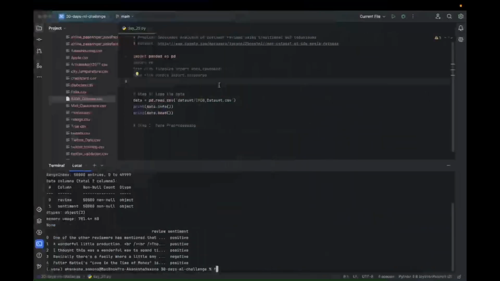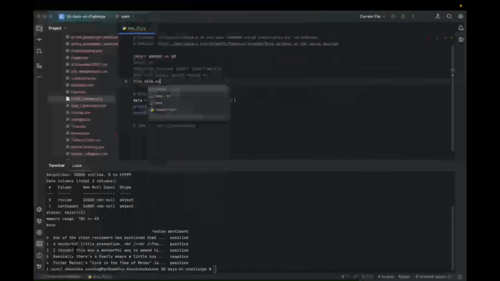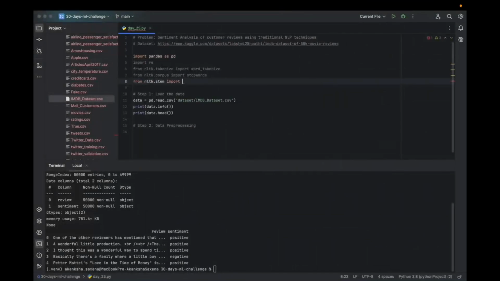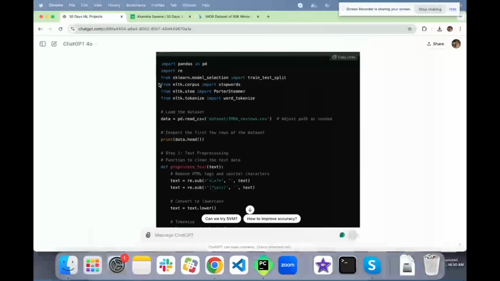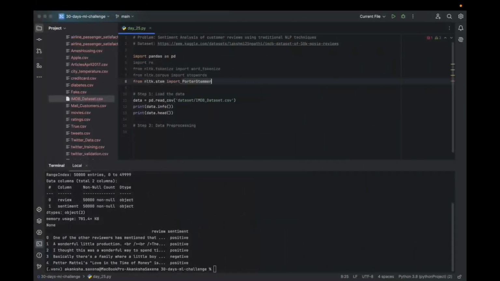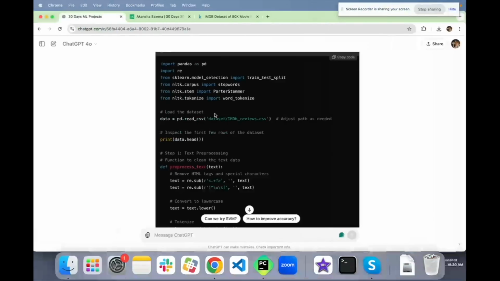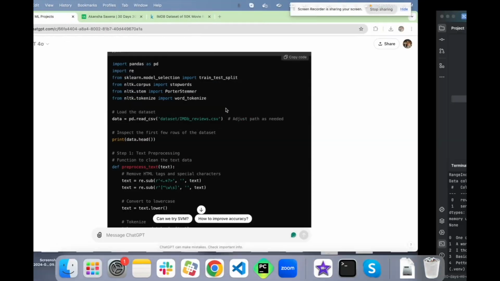So from NLTK stem, import PorterStemmer. Okay, once done.